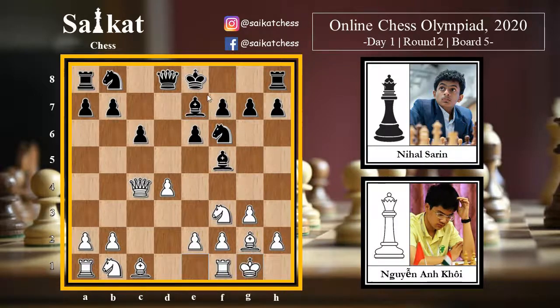White castles, black castles, and finally e3 by white, solidifying the position here. And now both the sides will just go for developing the rest of their pieces. So black here first goes for knight bd7, developing the knight here.